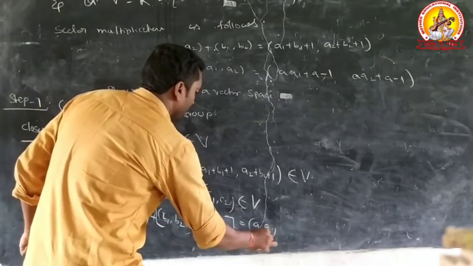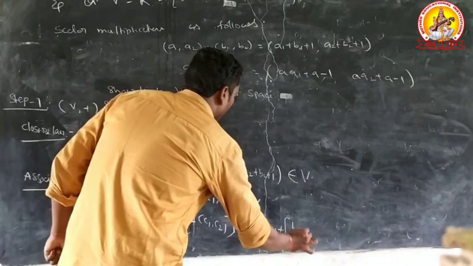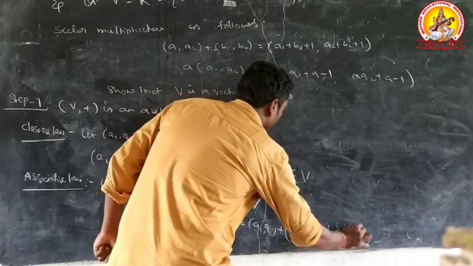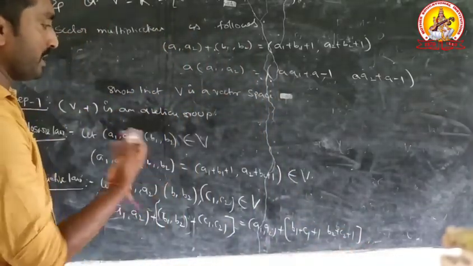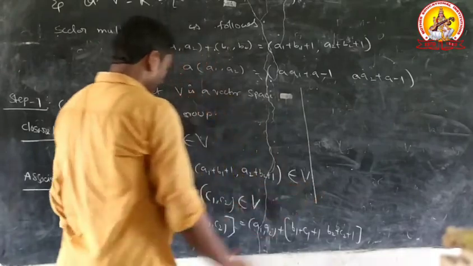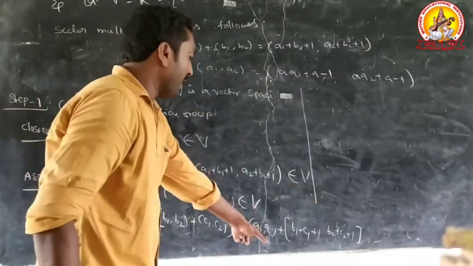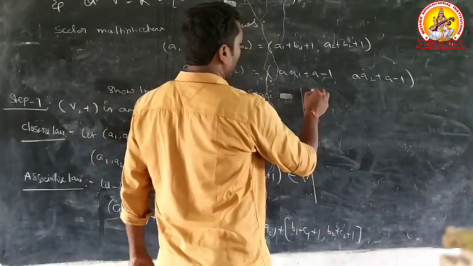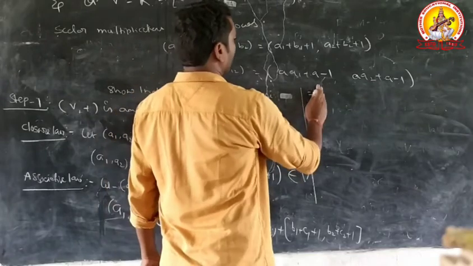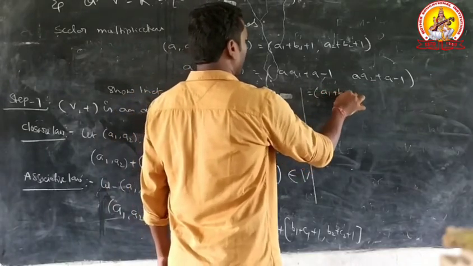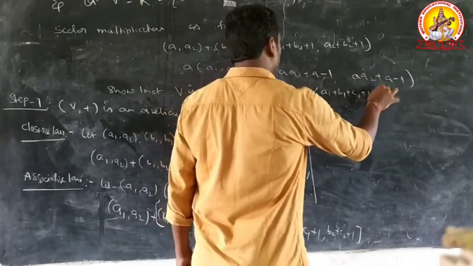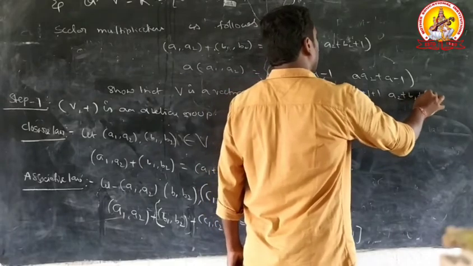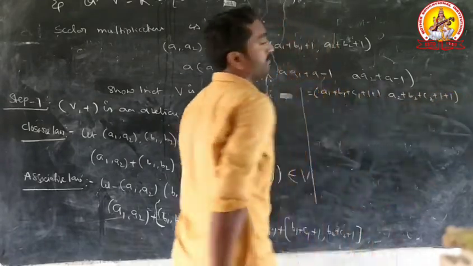(A1, A2) plus (B1 plus C1 plus 1, B2 plus C2 plus 1), that equal to, again apply first condition. Therefore (A1 plus B1 plus C1 plus 1 plus 1, A2 plus B2 plus C2 plus 1 plus 1).